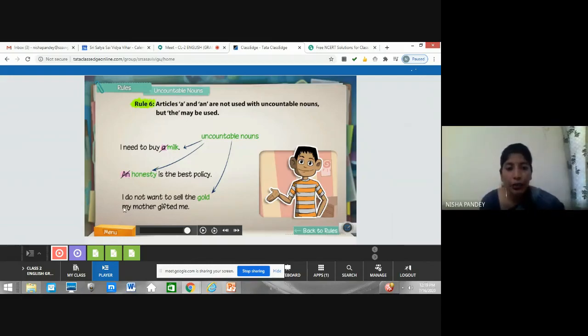And here, I do not want to sell the gold my mother gifted me. So it's a special gold which her mother or his mother gifted. So this is a specific one. So we have used the here, but we will not use a or an before any uncountable noun, right? So remember this point. Okay. While the may be used.